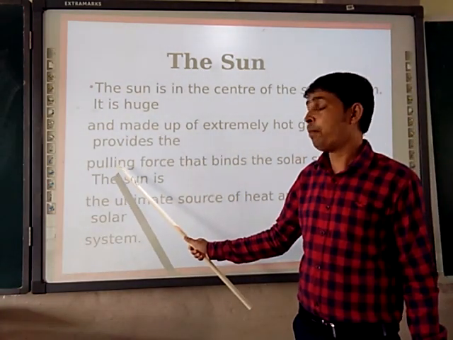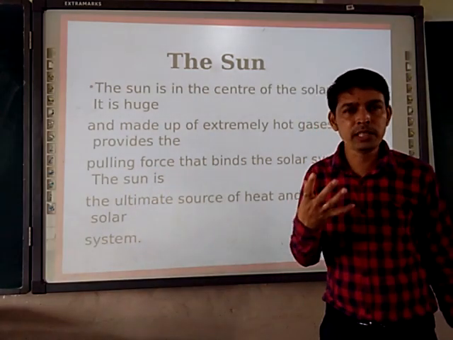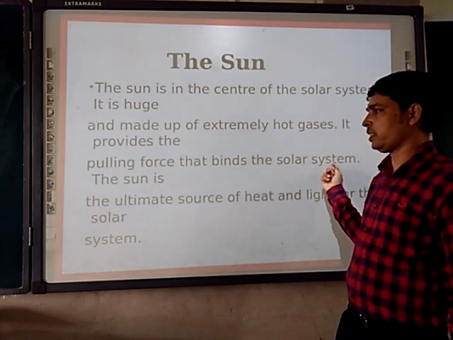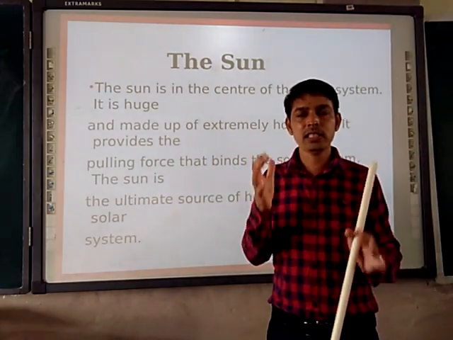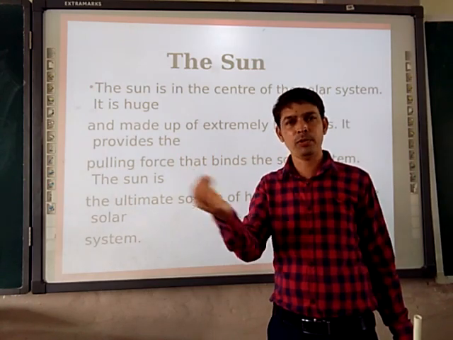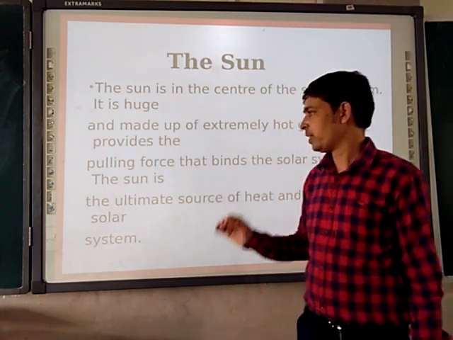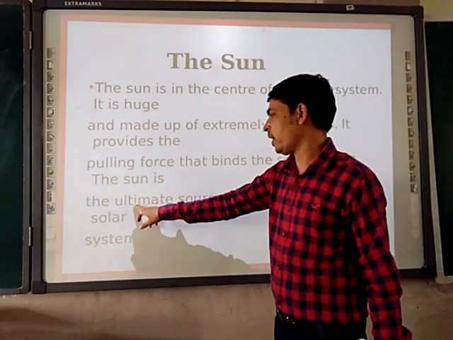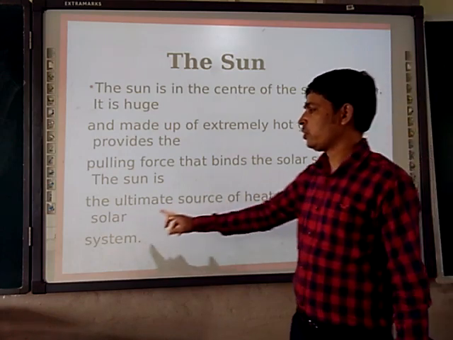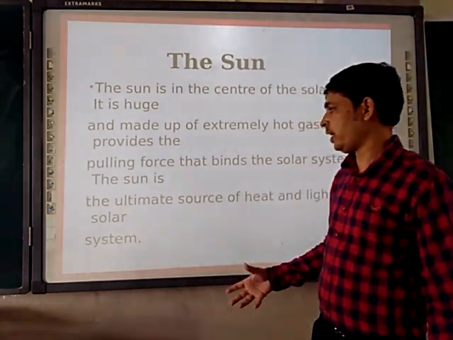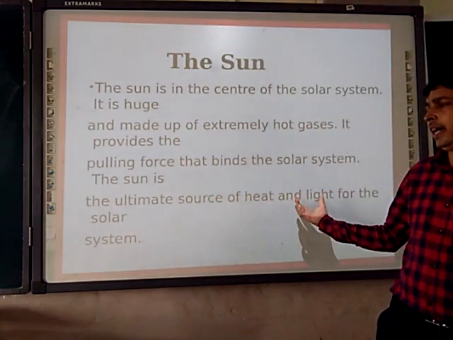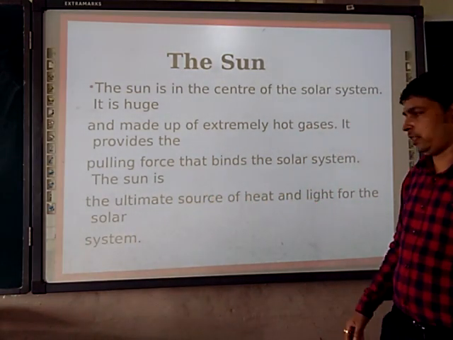It provides a pulling force. What is the Sun providing? A pulling force that binds the solar system. That's why all the planets are rotating and revolving around the Sun. Next, the Sun is the ultimate source of heat and light for the solar system.